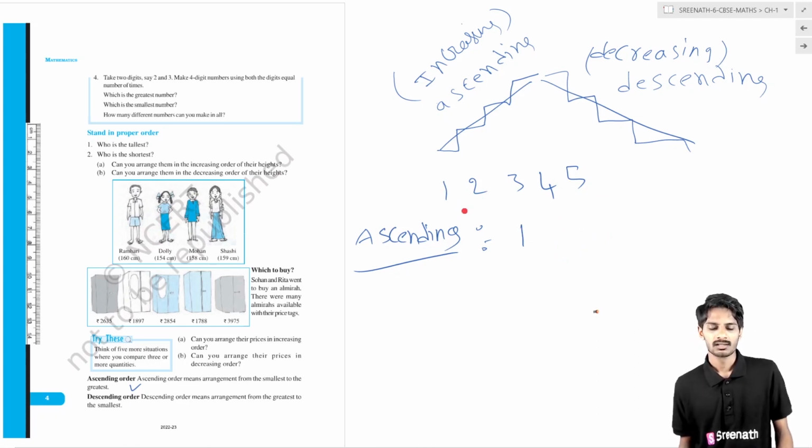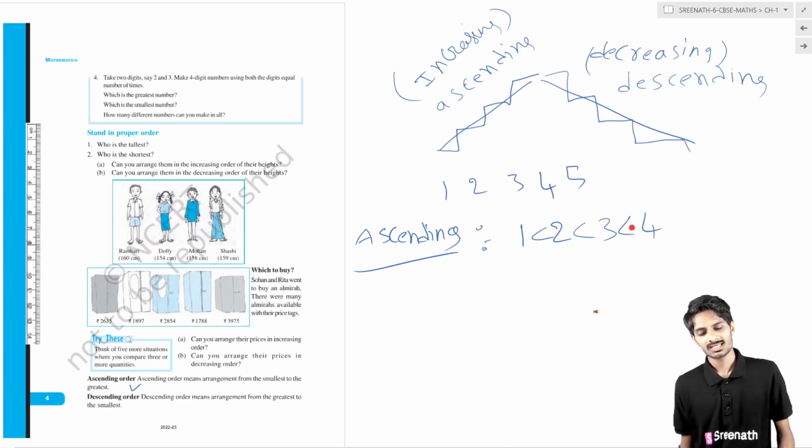What is the number which is greater than 1 and less than all other numbers? That is 2. What is the number which is greater than 2 and smaller than the remaining numbers? That is 3. What is the number which is greater than 3 but less than the remaining numbers?